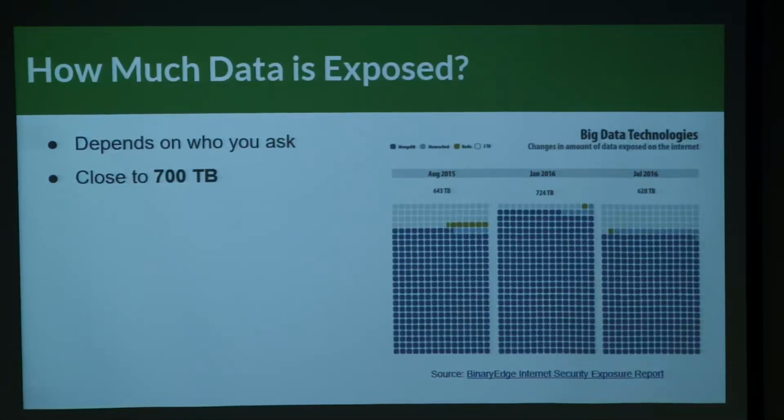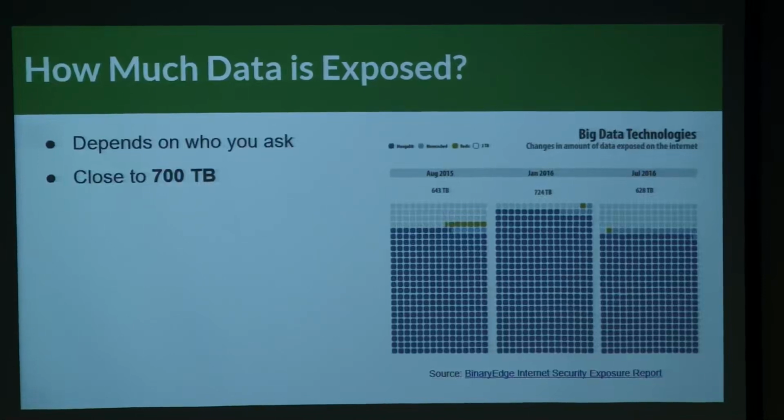So Shodan's done some work in this area, and the other is one called Binary Edge. They're kind of an up-and-coming firm. They have a product similar to Shodan, but I look at it like Shodan on steroids, because it does a lot of correlation on the back end. It does a lot of additional metadata gathering, but it's a more commercial tool that costs money to access their results. So it depends on who you ask in terms of how much data they found.